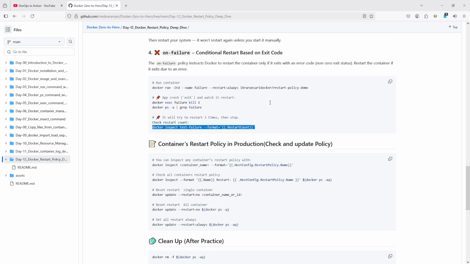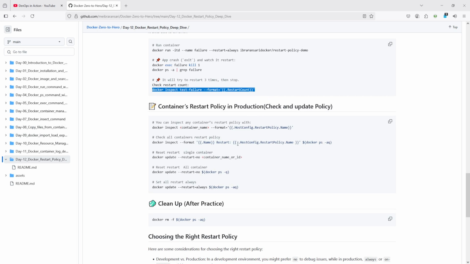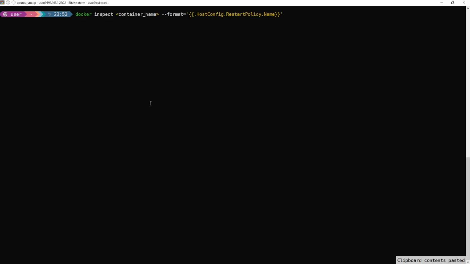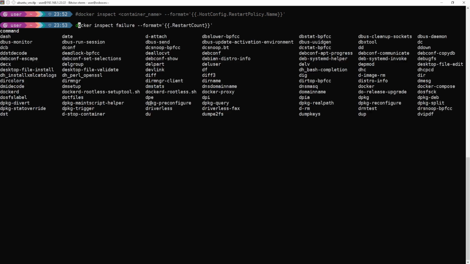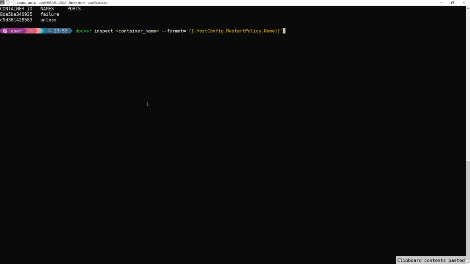So let's see container restart policy, how I'm working with it in a production environment. I am sharing my experience. So here you can check one container's restart policy, right? Here are 2 containers, so I'm going to check the container restart policy one by one.